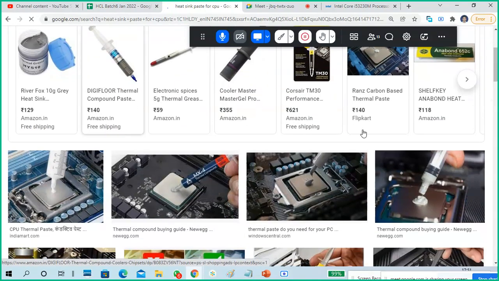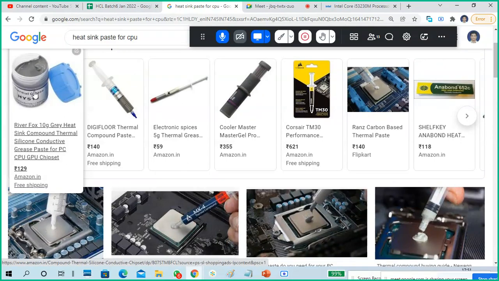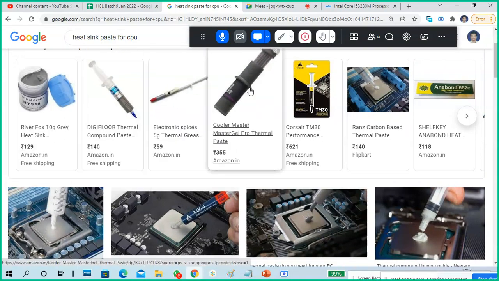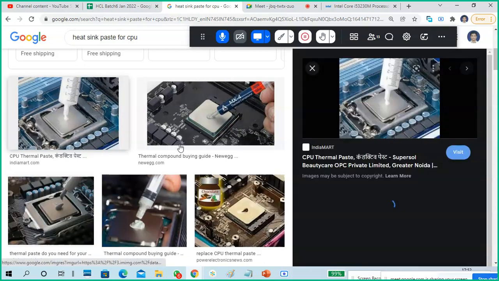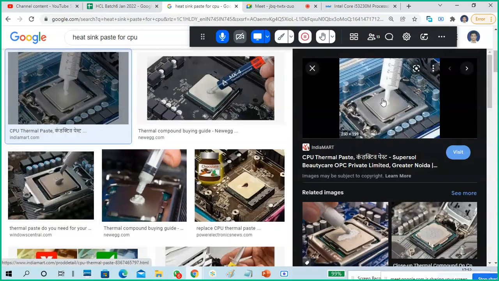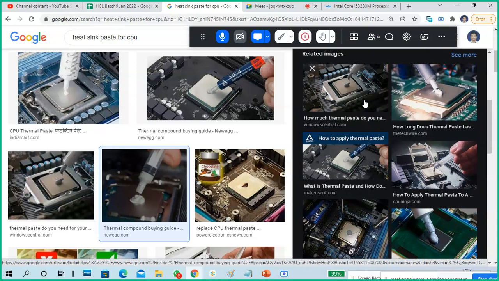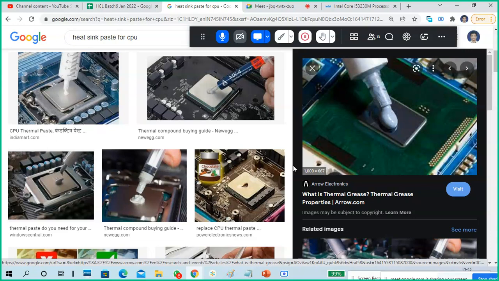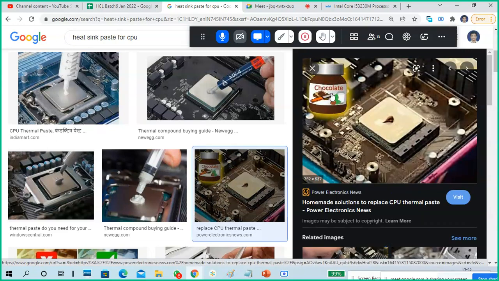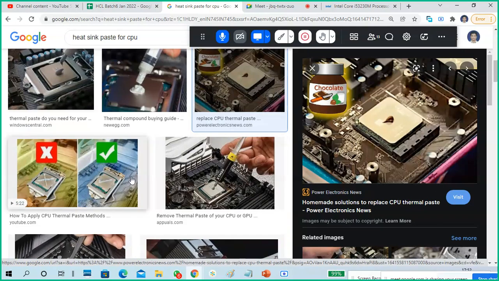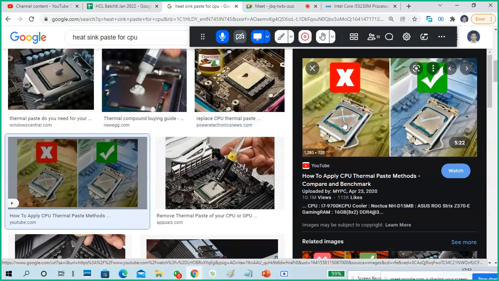These are the heat sink pastes. Different types of containers are there, and an injection type is also there. You can see they're putting the paste on the CPU. It is not white or black, it is a white and black mixture type. So this symbol means you have to spread it on the CPU. This is the correct way of applying paste.